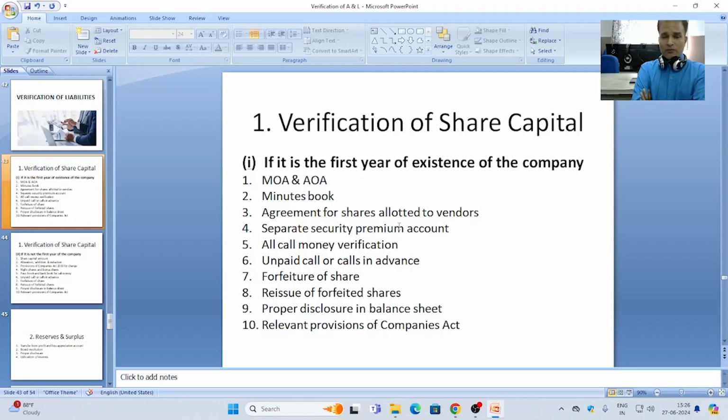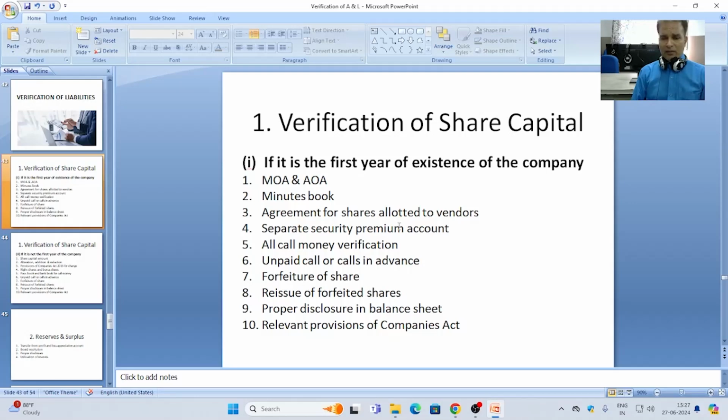For the issue of share capital, there were various calls made by the company to receive the call money. So all call money should be verified by the auditor, whether it is first call, second call, and so on. And also the inclusion of security premium and discount on issue of share should be checked by the auditor.